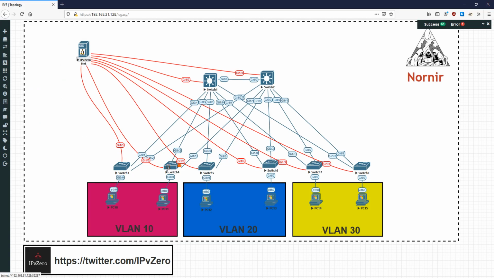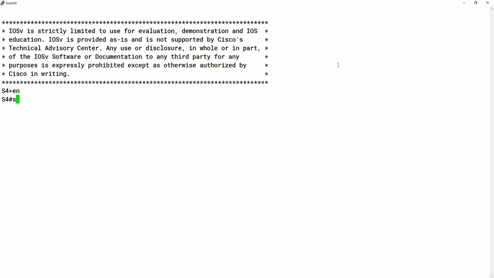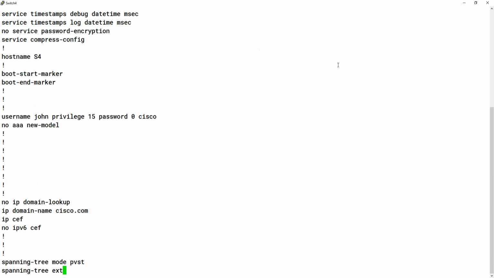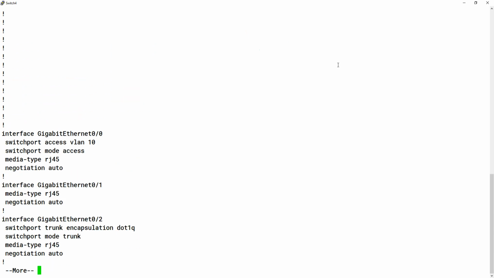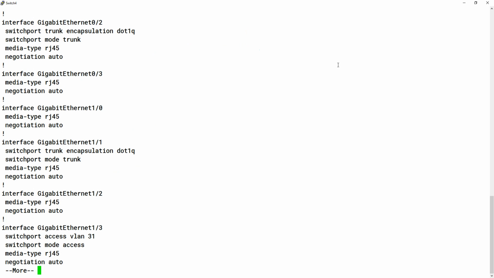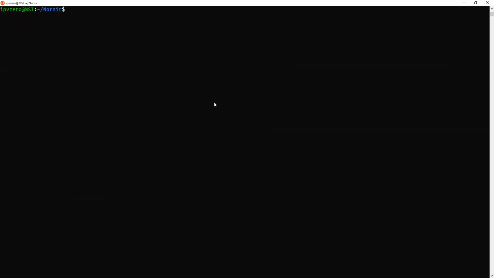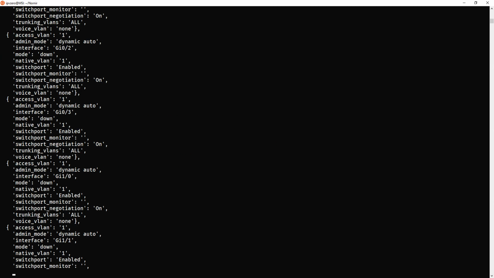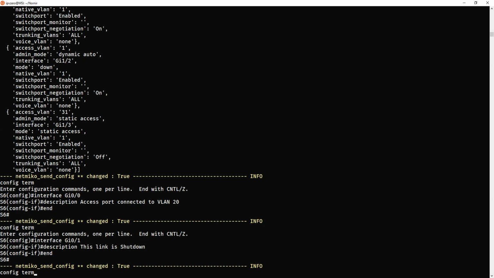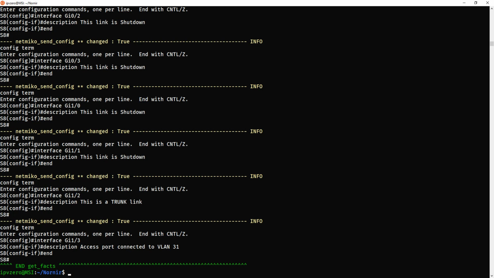I just grab a random access one, do the same here. And like I say, all the script is going to do is detect where all these configurations are, because we've got structured data, and then push out the appropriate description depending on what the link is. So again, no descriptions configured here. Let's go and push out the changes via the scripting. So if we do Python 3 and we do script commented, and Nornir is just going to push out all those changes now, depending on whatever the link is, it's going to get a particular description.